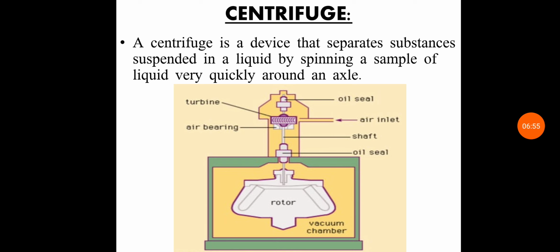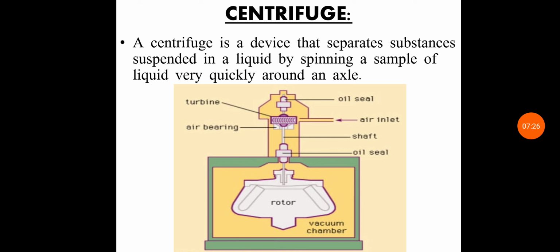Any small denser particles found in the liquid travel in a straight line inside the test tube, obeying Newton's first law. The liquid in the test tube applies a centripetal force on these particles to keep them moving in a circle. After running the centrifuge at high speed for a period of time, the particles become clumped together at the bottom of the test tube, which can be collected and the sample is analyzed.